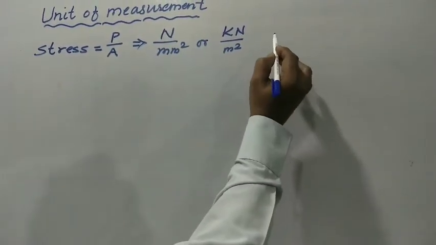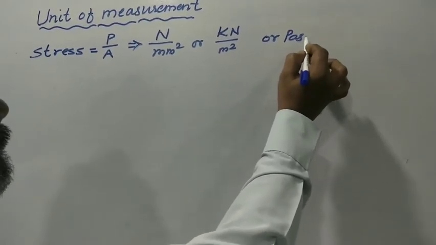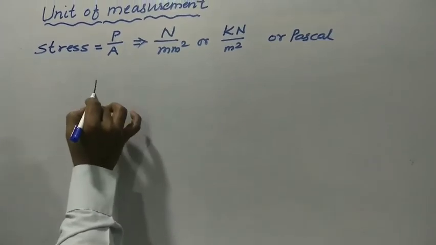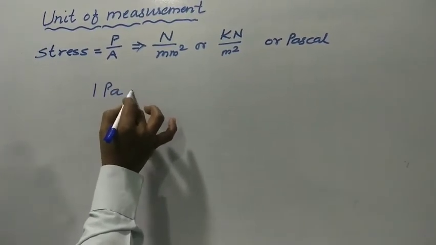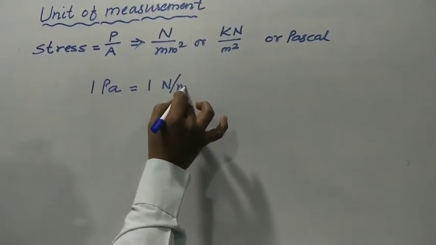Stress is also measured in Pascal. 1 Pascal, 1 Pa, is equal to 1 Newton per meter square.